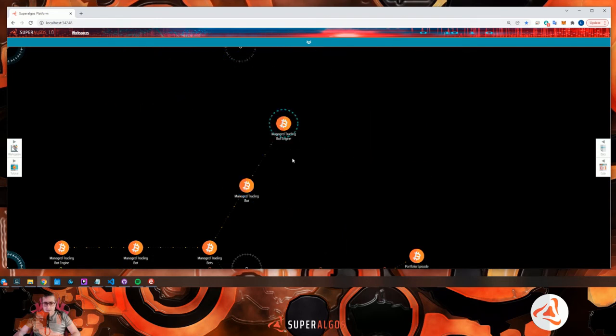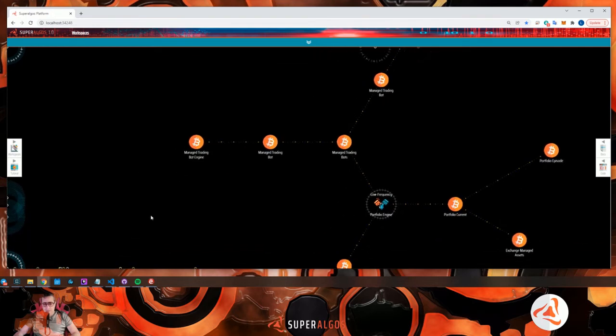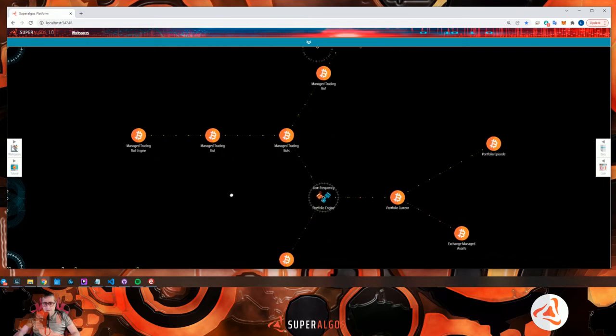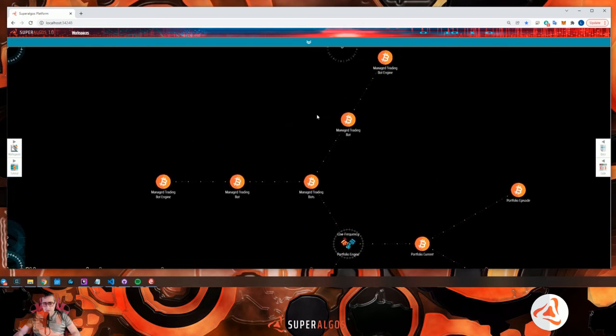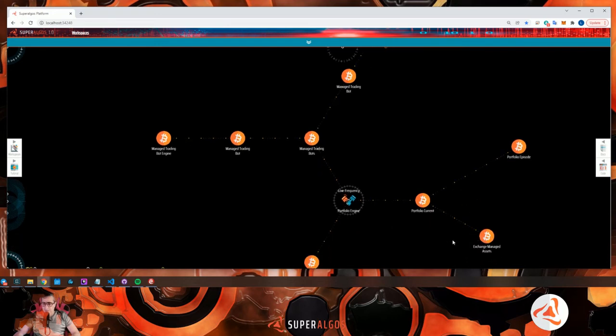And you have this information for every single trading bot that you are operating. So in the current version of this portfolio engine, I have only added 2 nodes. In the future, I'm going to make it more complete with probably 10 of these and 10 of this.